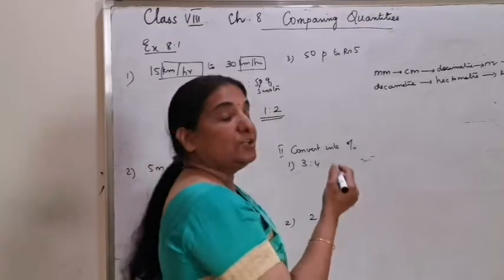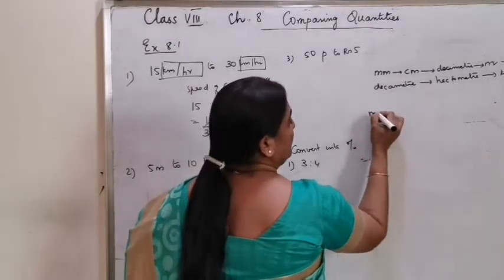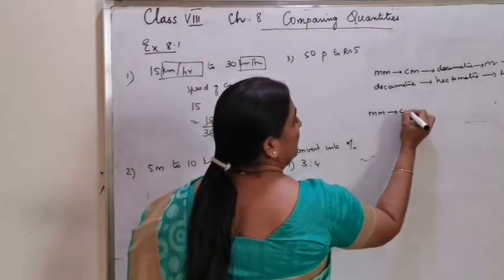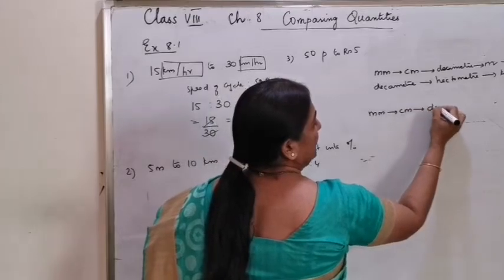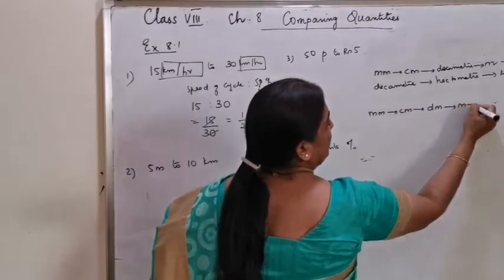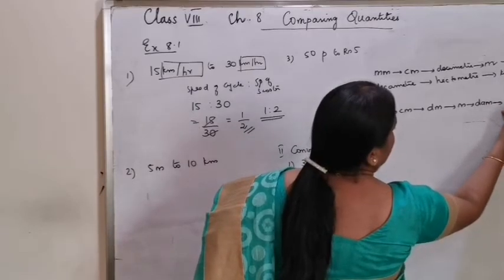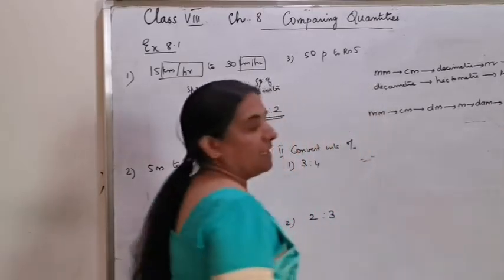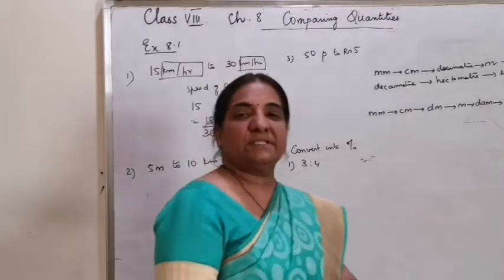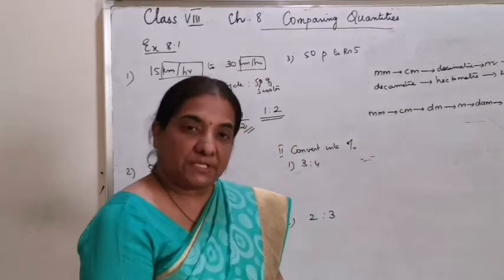Let me make it in the short form for your easy understanding. Millimeter, centimeter, decimeter, meter, decameter, hectometer and kilometer. And now this conversion unit is very useful for you in other subjects too.